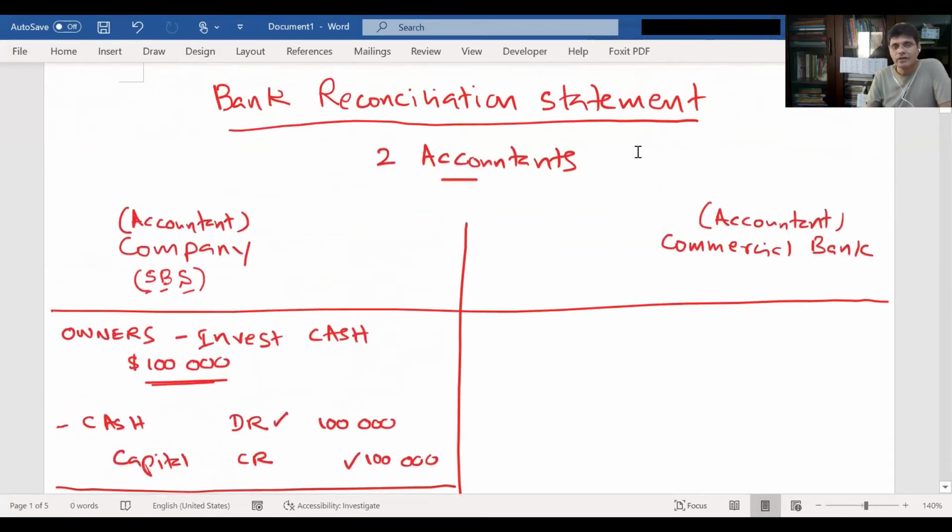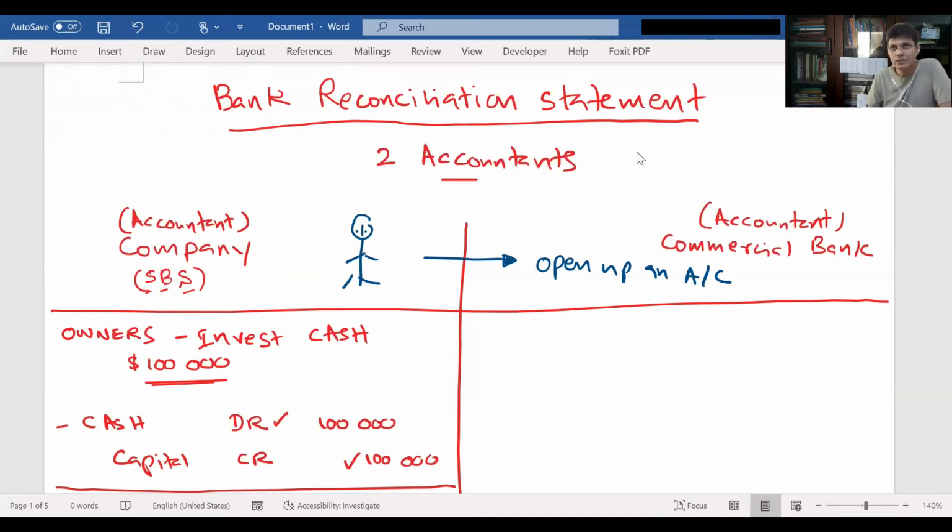Yes. The accountant has to go to the bank and open up an account. In order to open an account, the accountant has to fill up a form.